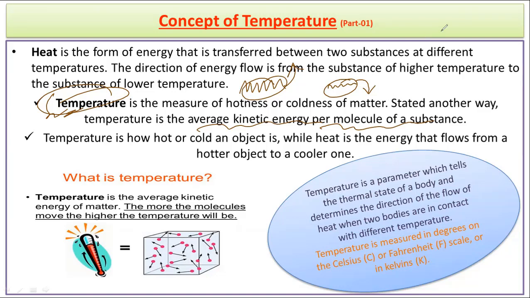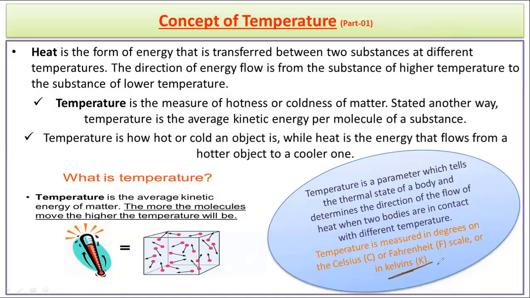So we can say both the things, that temperature is the denotation of how hot or cold, or it gives the measure of the hotness or coldness of any body, or we can say that it is the calculation of the average kinetic energy for the particles for any kind of matter. So for any matter, that is the denotation. So इससे हम लोग उसको denote कर सकते हैं। With this one, we need to also remember this thing, that the SI unit of temperature is Kelvin, and two other common units which we use to express the temperature, that is degree Celsius and Fahrenheit. But these two are not the SI unit. The SI unit of temperature is Kelvin.